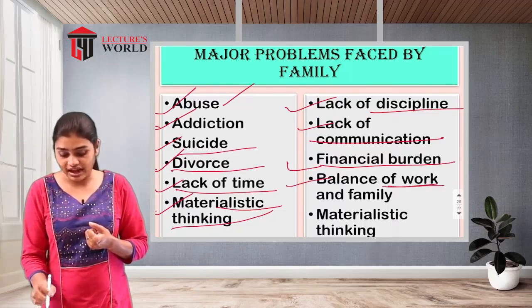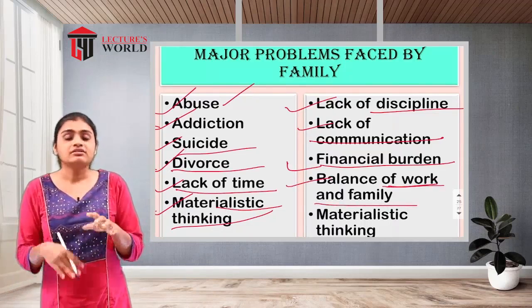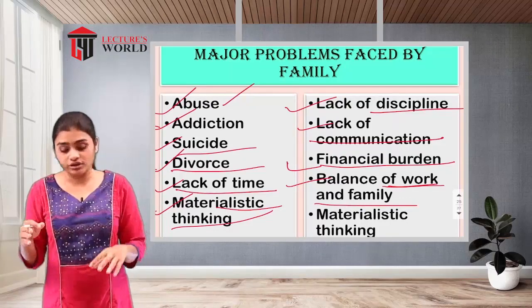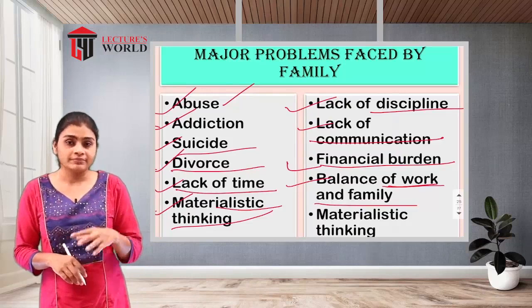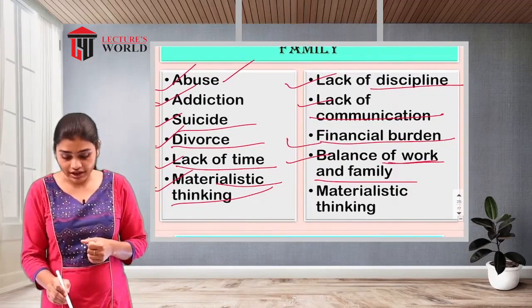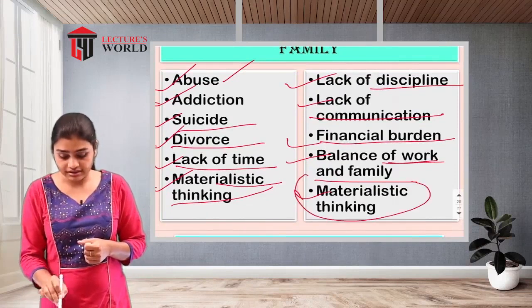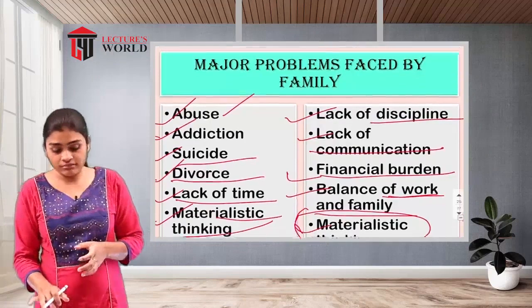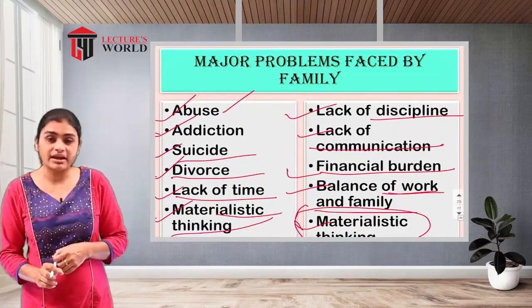Next is the balance of work and family. There will be a problem in balancing work as well as family, and already we have seen materialistic thinking. So these are all the common problems faced by the family.